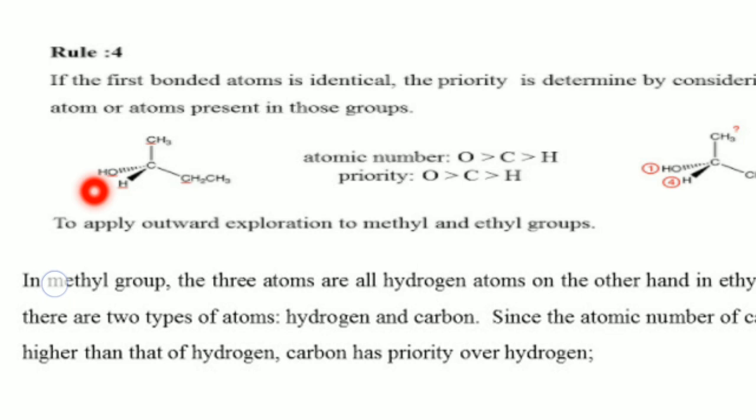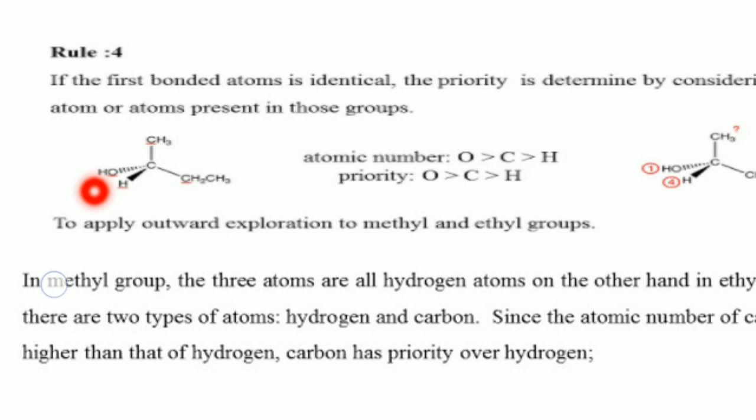If you follow the atomic number rule, first preference goes to the oxygen of the OH group. Then the next preference goes to the carbon of the methyl group and the ethyl group. In that situation, we feel some ambiguity about which group to give priority. At that time, we look at the next atom after that first atom.